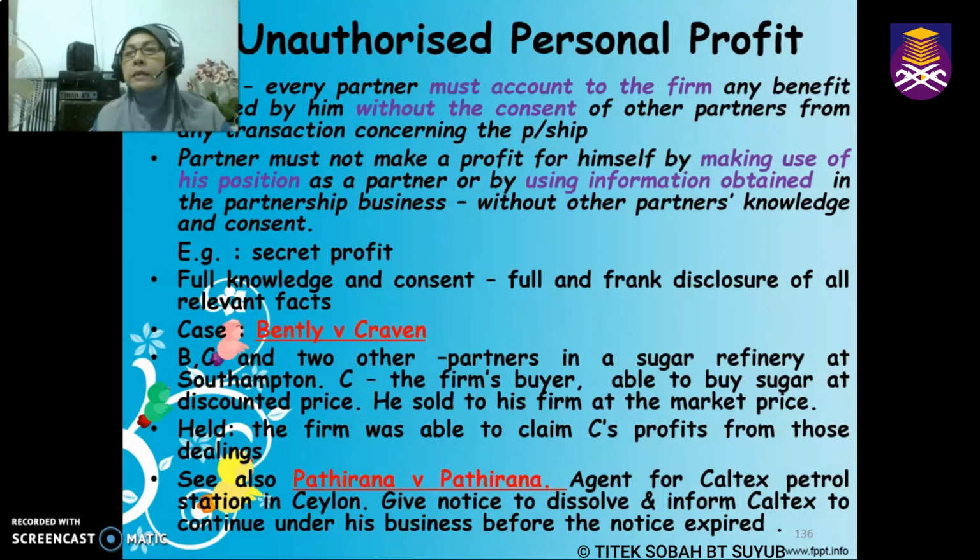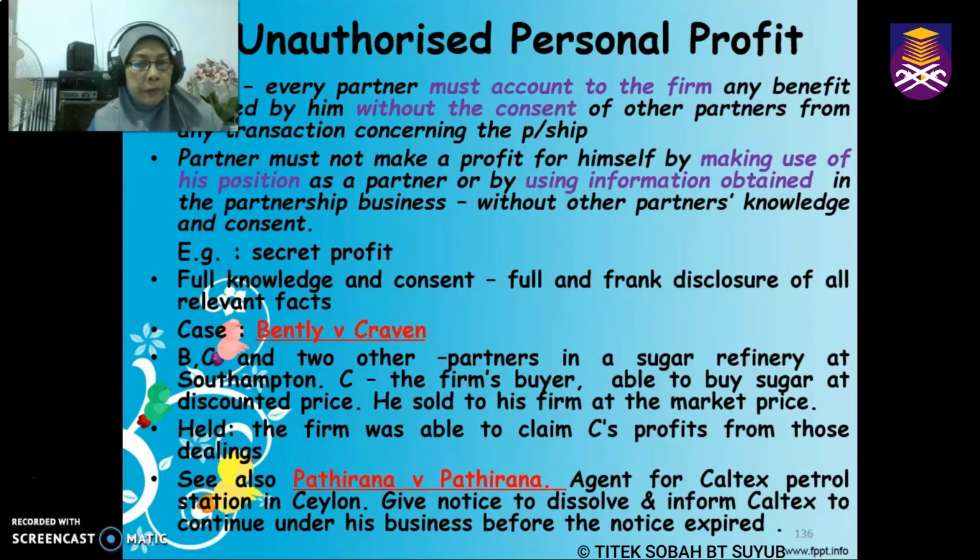one of the partners informed Caltex that all transactions need to be done through him. So within that period, he did make profit, whereas actually the partnership was still in existence because the 1 month notice had not expired, and the court held actually in this case